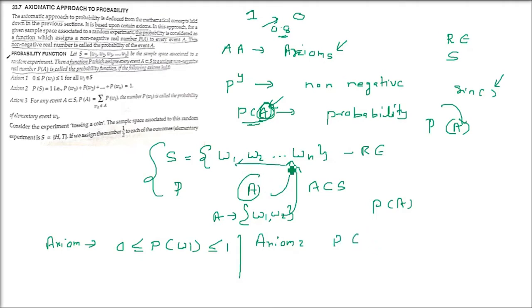Axiom 2 is saying, if you add the probabilities of all the events which are possible, so P(W1), P(W2), P(W3), the happening of W1, W2 like this, these are the events and we are assigning, we just add them. Okay, so when we add them, the value will be 1. So the addition of the probabilities of all the possible events has to be 1. There is one more axiom that we'll discuss just now, but after taking an example.